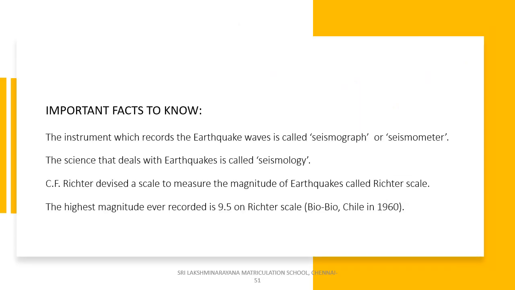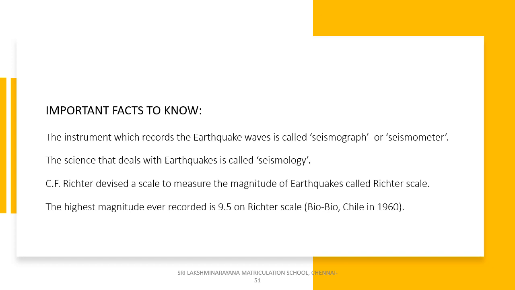Now let's have some refreshment session. Important facts to know. Now children, you also should read along with me. Start reading. The instrument which records the earthquake waves is called seismograph or seismometer. The science that deals with earthquake is called seismology. C.F. Richter devised a scale to measure the magnitude of earthquake called Richter scale. The highest magnitude ever recorded is 9.5 on Richter scale in Chile in 1960.